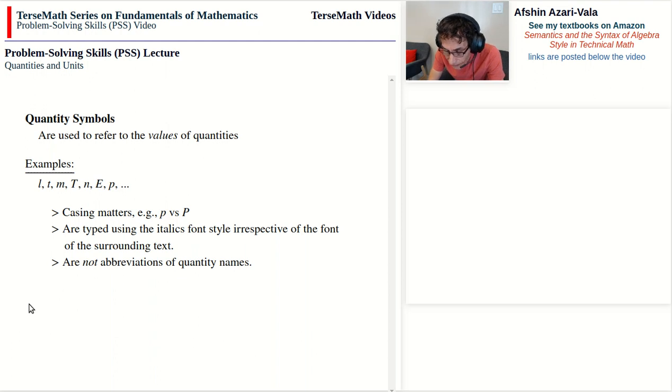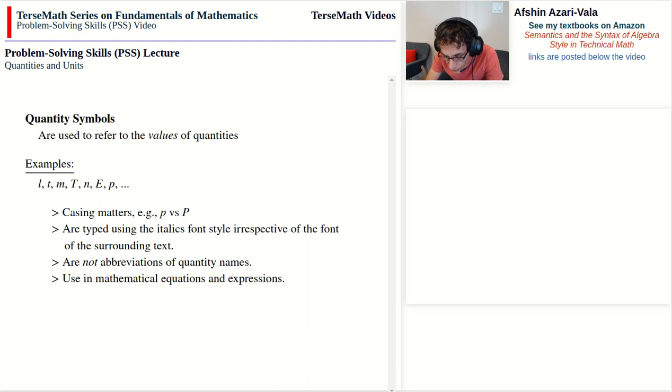So symbol m, which represents the value of mass, reminds me of the letter m, which then reminds me of the word mass. So they're not really abbreviations and they shouldn't be seen in that way. One reason why this is important to know is that when you use m, let's say, you never put a dot after that, because again, it's not an abbreviation.